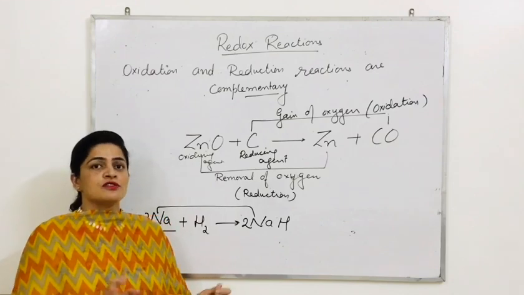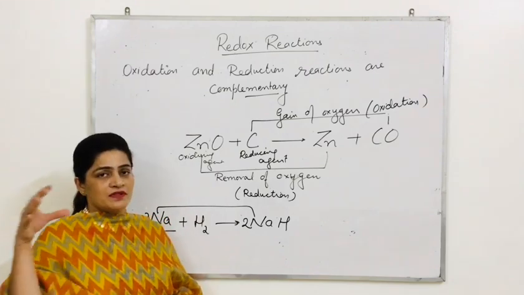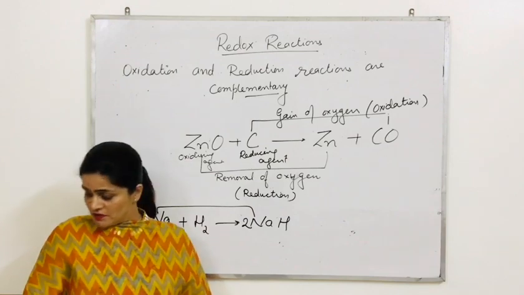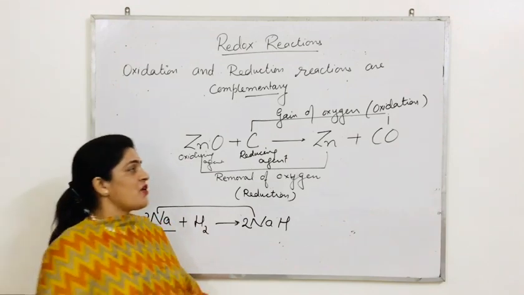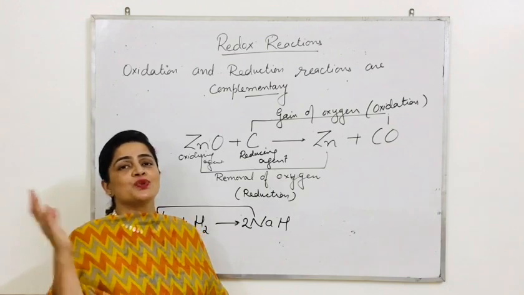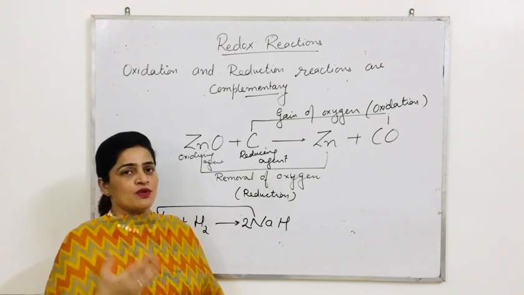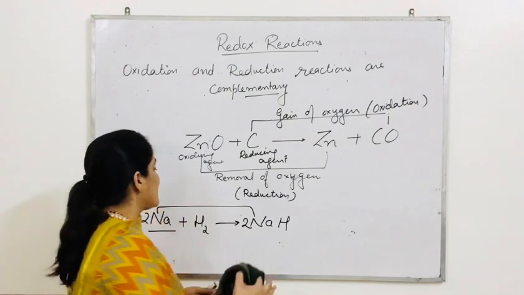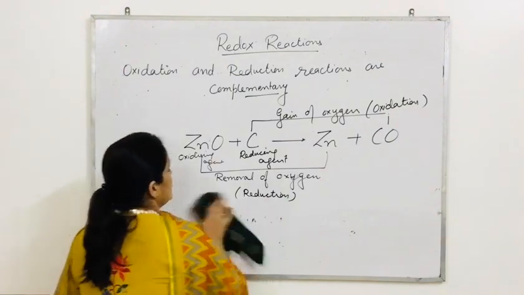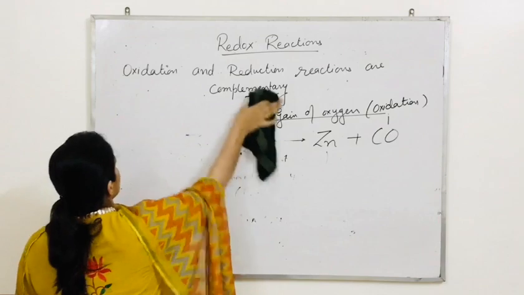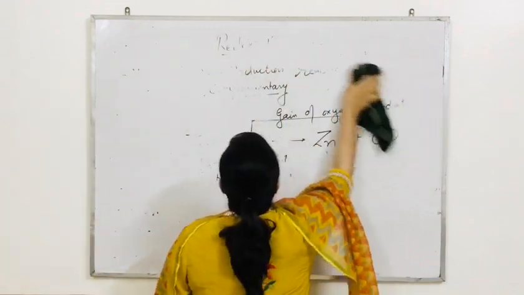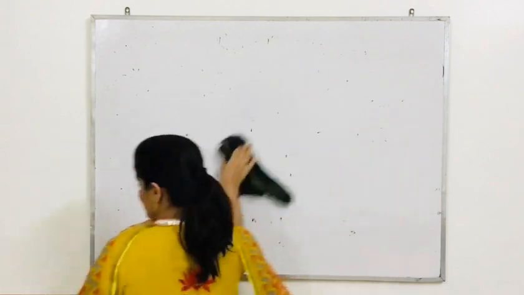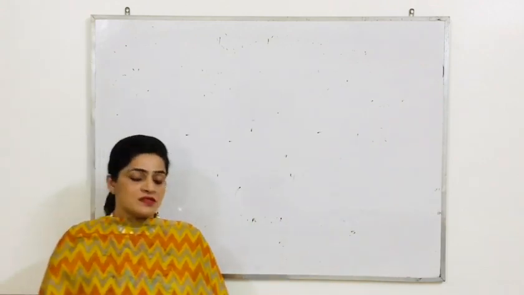So definitions, we have discussed, proved by taking this example. But the same suggestion, children, very good methods will come: the oxidation number method is the best one to select the substance undergoing oxidation, reduction, oxidizing agent, reducing agent. Always use a method with which all the answers will be correct. You won't write anything wrong. So with this, classical concept is done.